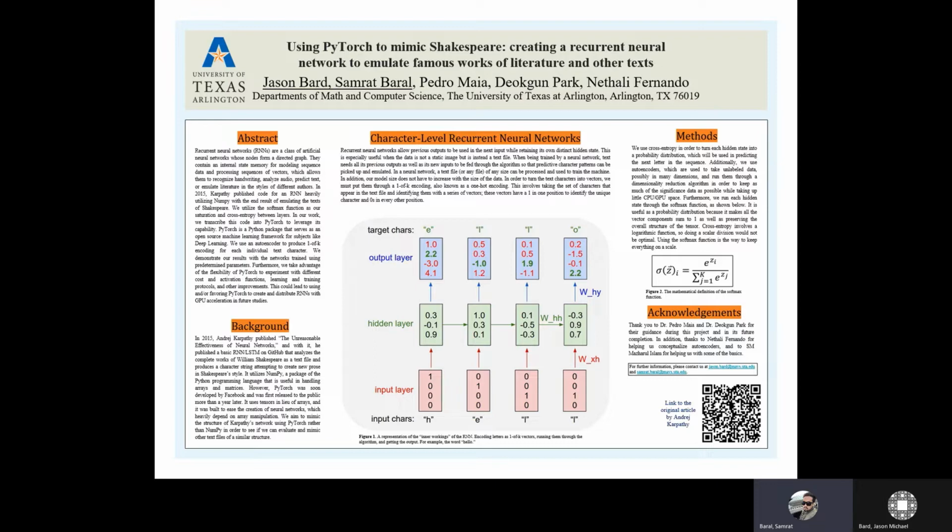Today we're explaining our research project in mimicking Andrej Karpathy's 100 lines of RNN code using NumPy, published on GitHub in 2015. The Python code is replicated using an open source machine learning framework called PyTorch. It leverages the capacity to create a powerful and flexible recurrent neural network model by using GPU performance in this study, because we can experiment with different cost, activation function, learning and training protocols, and other improvements.